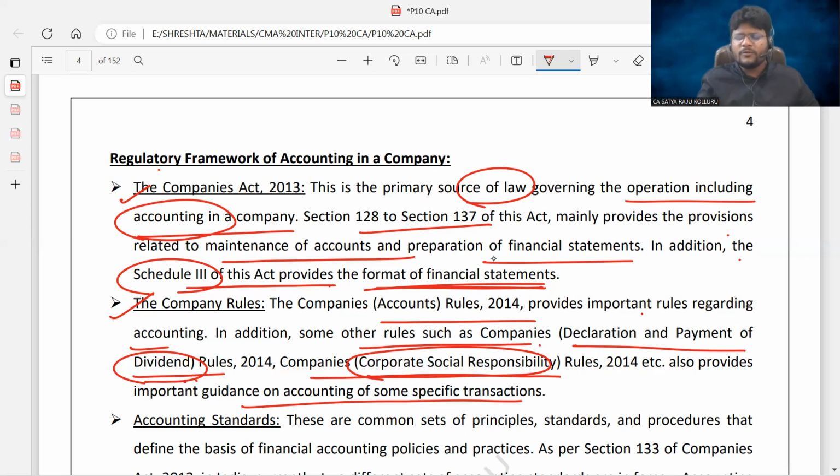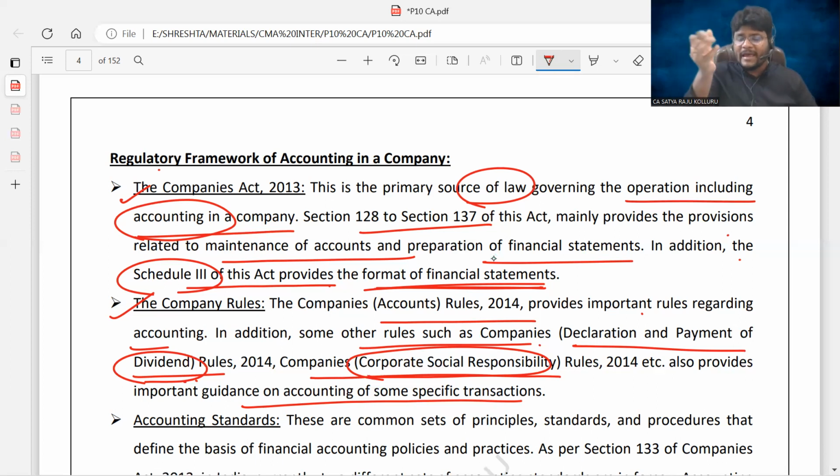But in a layman's approach, I'll explain what exactly corporate social responsibility means. For certain companies whose turnover exceeds a certain limit, such companies need to contribute a certain percentage of their turnover or a certain percentage of their profits to society. Do you understand?